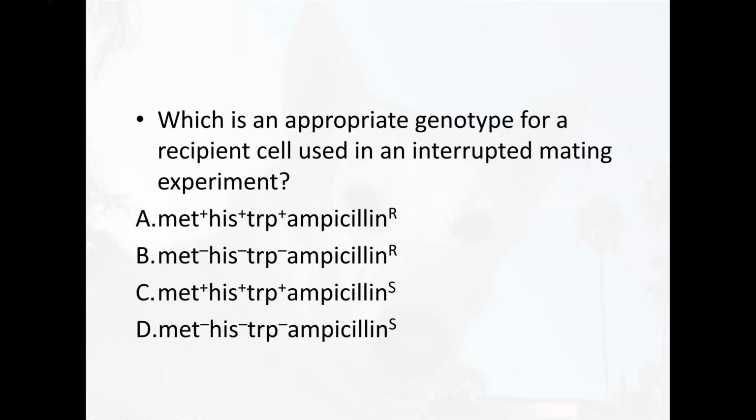Remember, we always have two different bacterial strains that we use in an interrupted mating experiment. What would be an appropriate genotype for a recipient cell? Well, our recipient cell has to be resistant to a certain antibiotic of choice, so that when we plate it onto antibiotic-containing media, the donor strain can't survive.